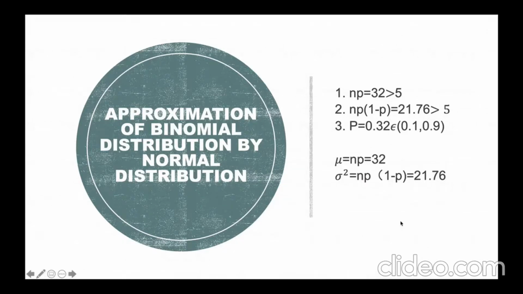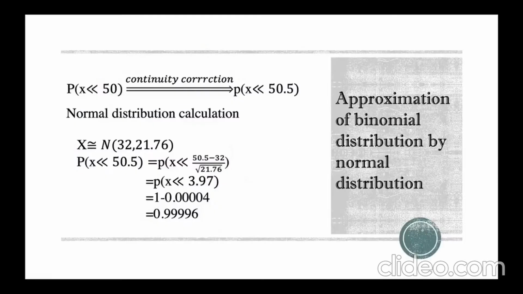Using the continuity correction, we can find that P(X less than 50) is the same as P(X less than or equal to 49.5).